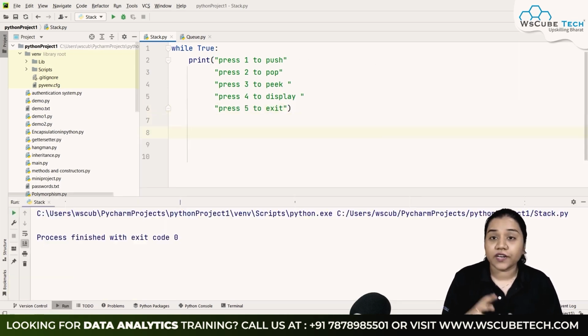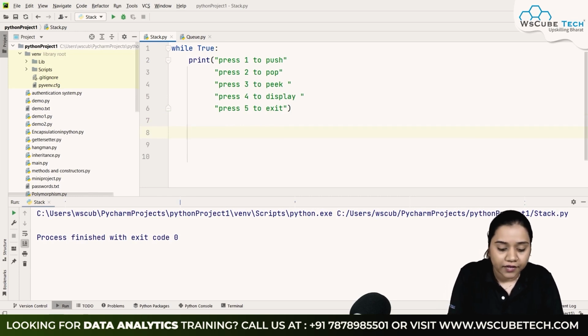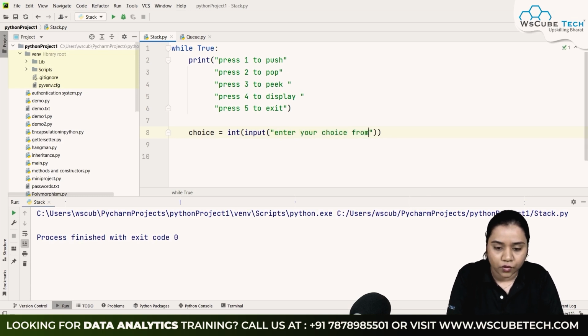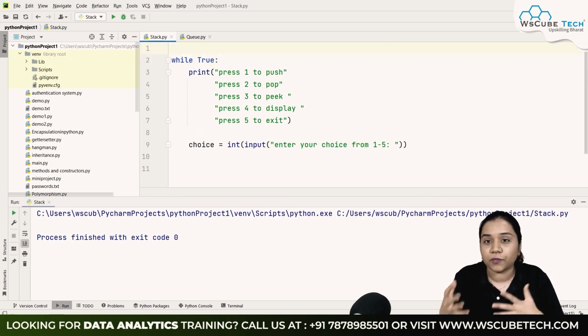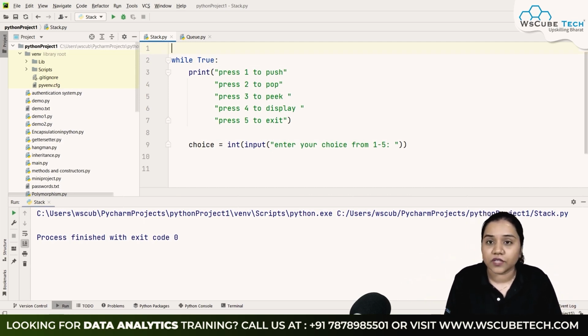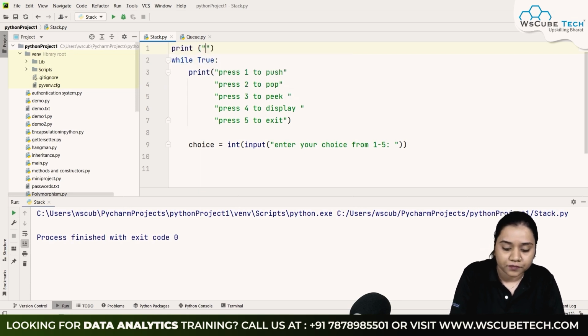Okay, now next thing, we will be asking for the user input, that choice is equal to int input. So we'll be asking the input in integer: enter your choice from 1 to 5. Now there is one thing over here, because we are creating it for the country. So on the top we can add, if you want to add anything over here, like you want to print that we will be creating a mini database for countries. So yes, you can do that as well. So we can write over here mini DB for countries, for country names.